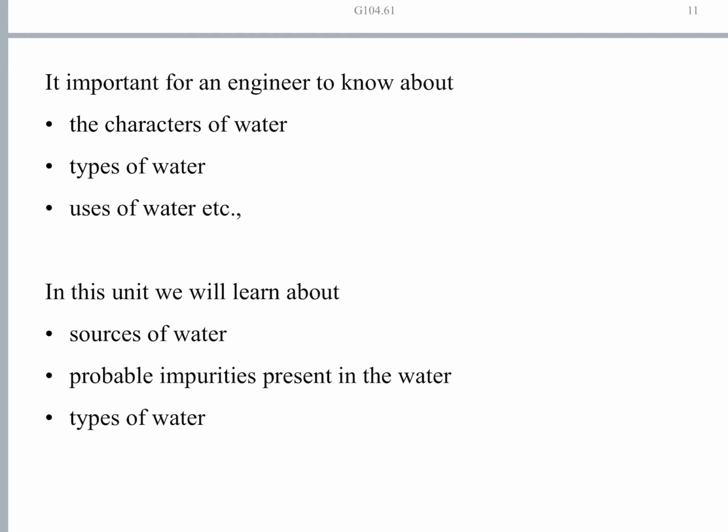So it is very important for an engineer to know about the characteristics of water, types of water, uses of water, etc. In this unit, water technology, let us first learn about the sources of water and probable impurities present in the water, and different types of water also. Let us try to see and learn in this chapter. Okay, first let us see the sources of water. This is all introduction to the water technology.